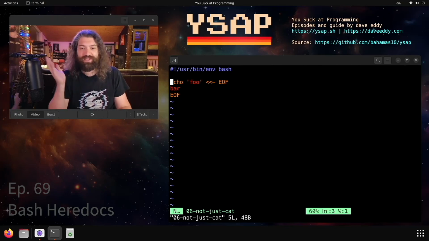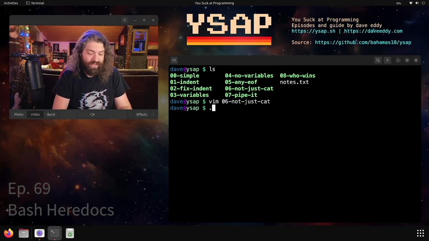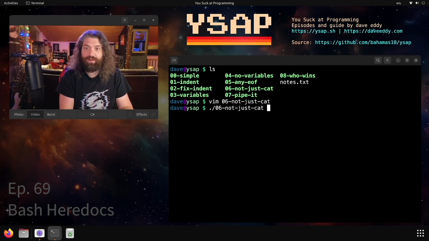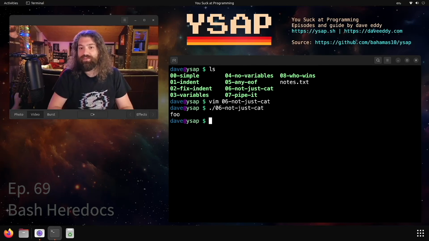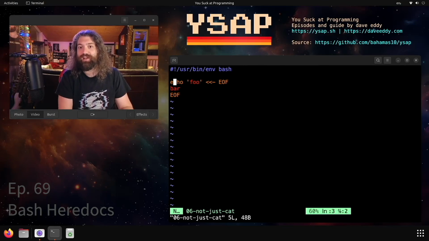Example number 6 here, we have not just cat. You can use other commands. We're using cat because it's a very simple command, but you could use grep, you could use whatever you want. In this example, we have echo. And let's look at this example. We echo foo. Foo also reads in from standard in and says bar. Cool, right? Let's go ahead and run that. Let me type the right thing. Okay, there we go. And all we get is foo. We don't get bar. When I said echo reads in from standard in, I was actually lying. Echo does not read from standard in.